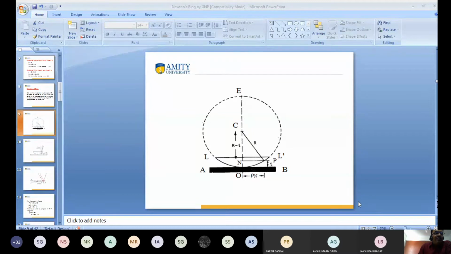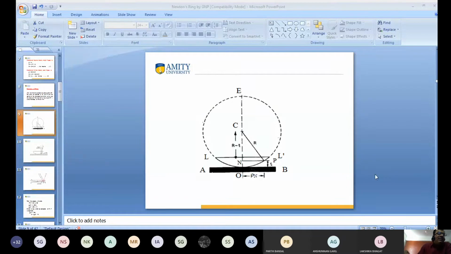I already discussed the experiment in detail: AB is the glass plate and LOL dash is the lens. This is a convex lens, meaning one surface is convex and one surface is plane. This is known as a plano-convex lens. At the point of contact, this is O. R is the radius of curvature of the lens, so I draw a circle of radius of curvature R. The center is C, the distance CE is capital R and the distance CO is capital R.